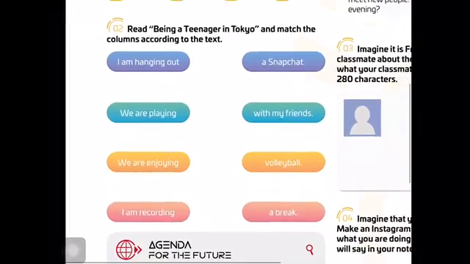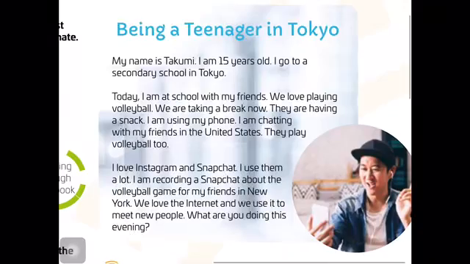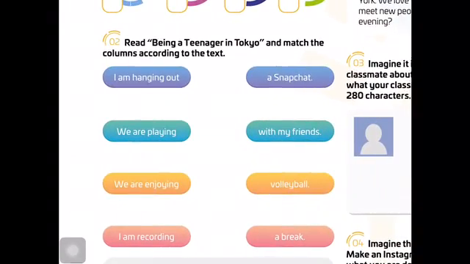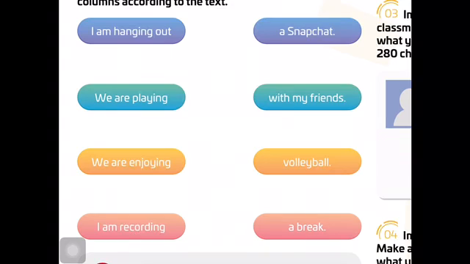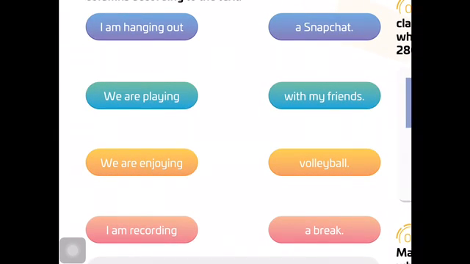Exercise number 2. Read Being a Teenager in Tokyo. Is this text? Being a Teenager in Tokyo. You're going to read this text and then match the columns according to the text. You have to write or draw a line between the two columns, the left and the right column. I'm hanging out, we are playing, we are enjoying, I am recording, and match this with the words or sentences on the right.